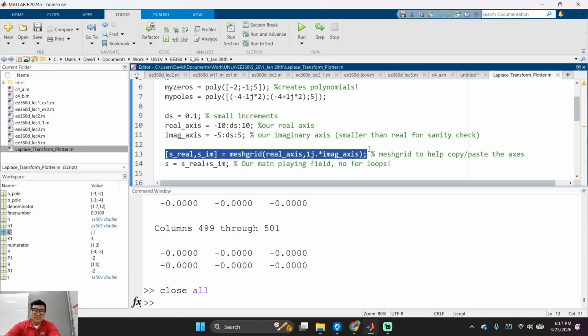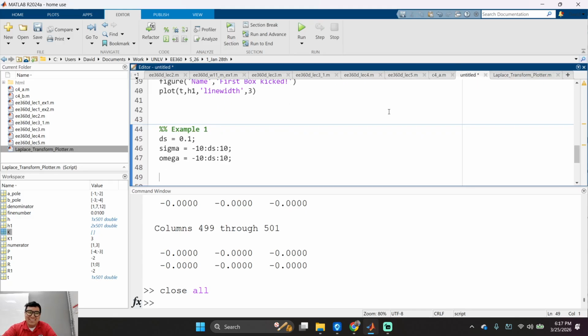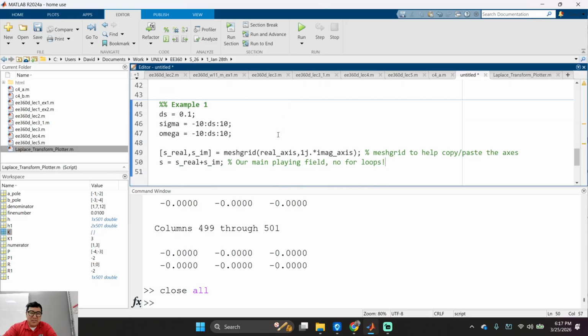Cool? So I'm going to do this. Copy, paste, you guys can have it. And then I'm going to do sigma and omega. Cool? And I'm going to get real and imaginary values from that, right? Is that correct?